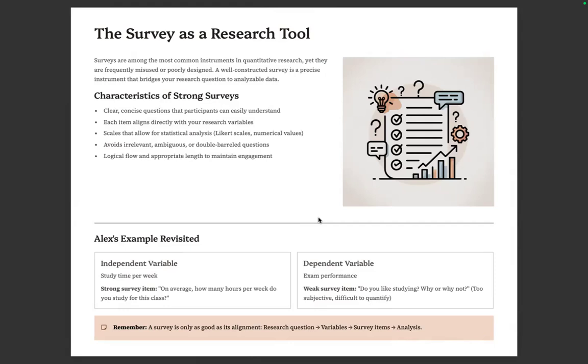Now, there are certain characteristics of a strong survey, no? Like clear, concise questions that participants can easily understand, like your faculty evaluation. There are just one-liners there. Each item aligns directly with your research variables, or what you want to measure. The scale allows for statistical analysis. Mostly these are Likert type scales. You avoid irrelevant, ambiguous, or double-barreled questions, no ands, no buts, or ors. And the logical flow and appropriate length to maintain engagement is there. So you don't ask 500 questions or else you lose your respondents on the 100th question, di ba?